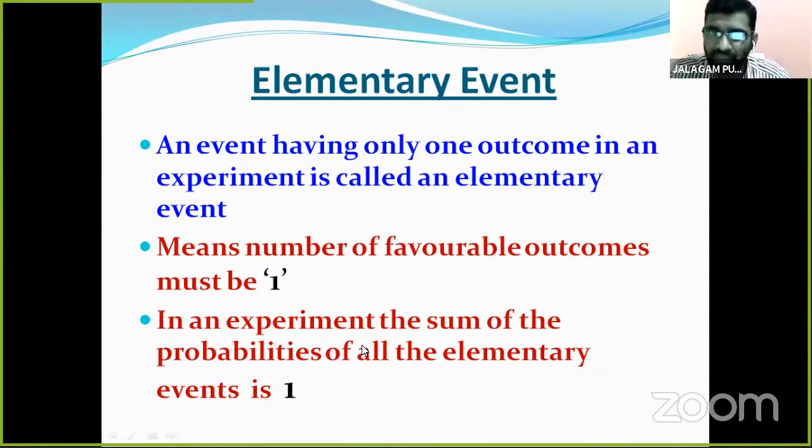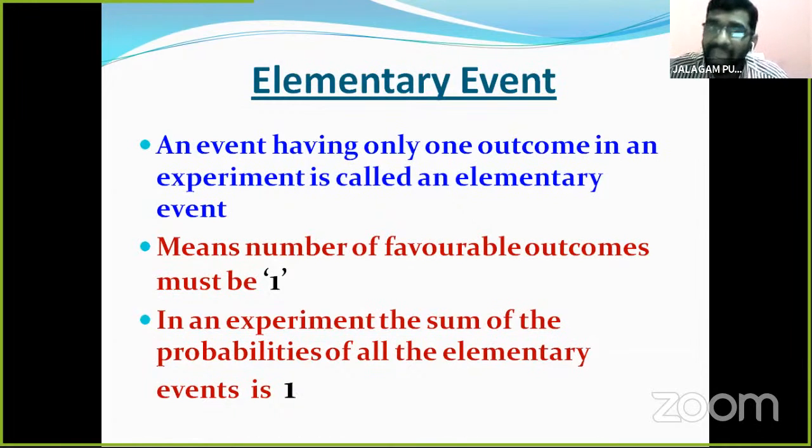Another example, if we roll a die, what is the probability of getting number 1 on the top? 1 by 6. Getting number 2, the probability is also 1 by 6. Favorable one, total 6. Getting 3, 1 by 6. Getting 4, 1 by 6. Getting 5, 1 by 6. Getting 6, 1 by 6 also.